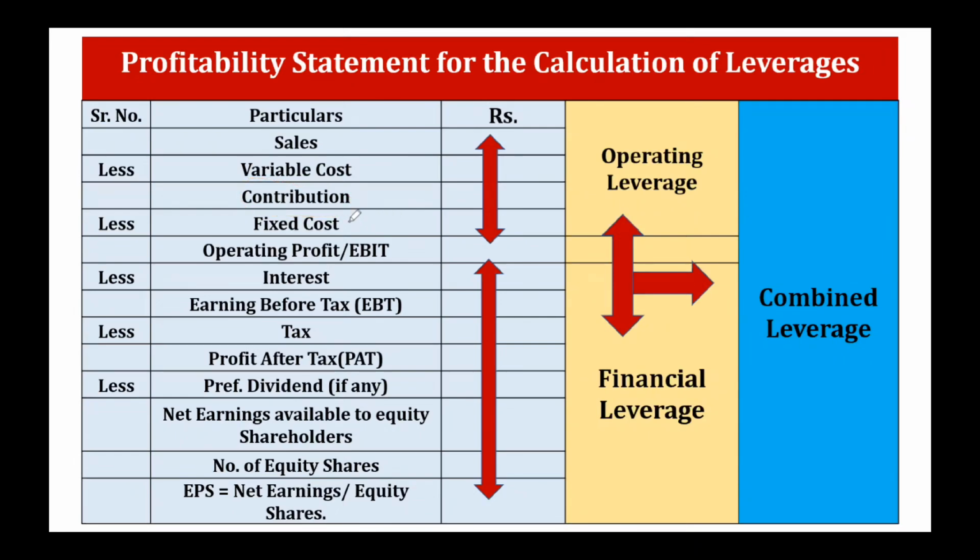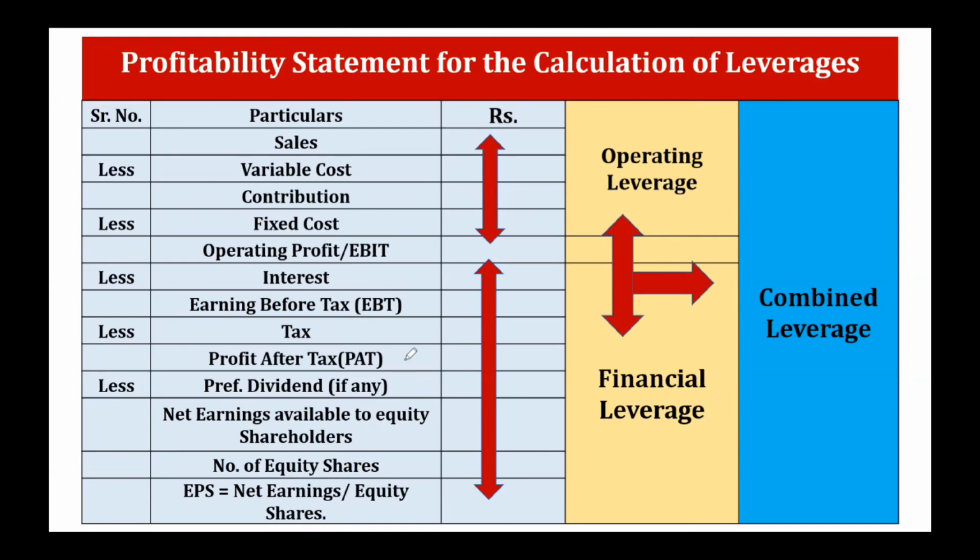When we deduct fixed cost from the contribution, we get EBIT, which we call operating profit. After deducting the interest from this, we get earning before tax, that is EBT. While deducting tax from that, we get profit after tax. That means after deducting tax from earning before tax, we get earning after tax, that is profit after tax.